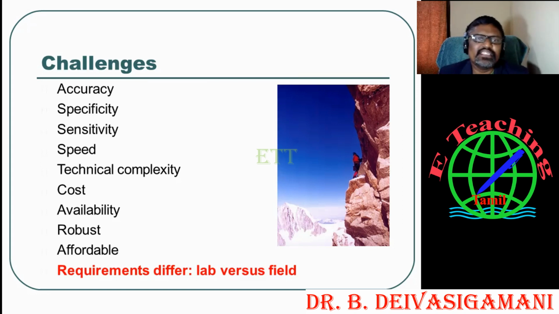But whether that vaccine is able to cure WSSV or rotavirus and other viruses is a big question mark. It's a challenging one. Cost-wise, and not only that, availability too, and robust, healthy and affordable. So these are the challenges in the fish aquaculture field.